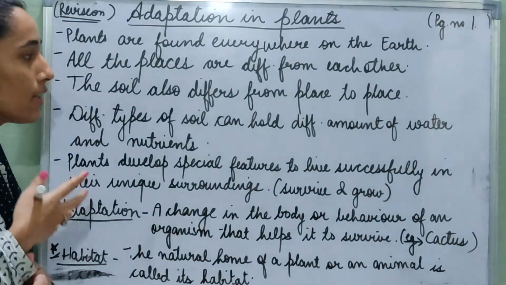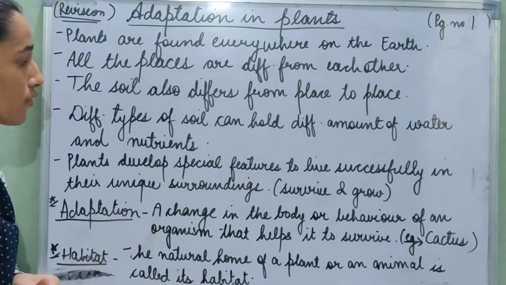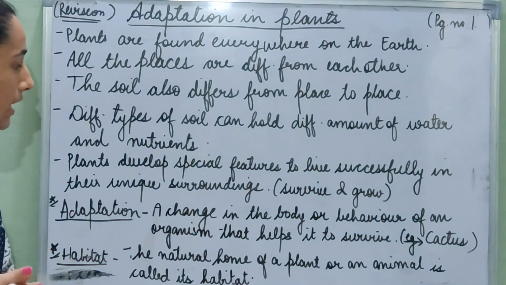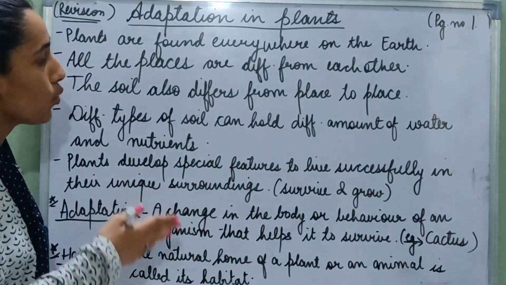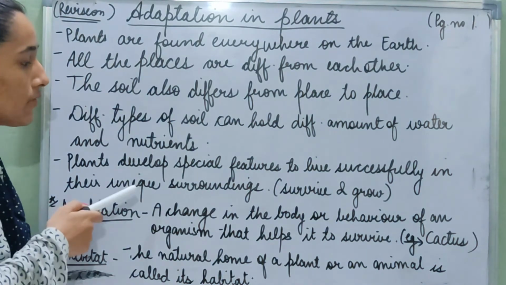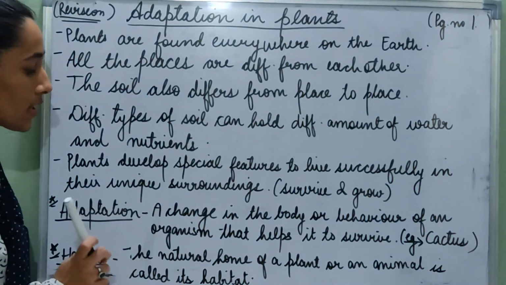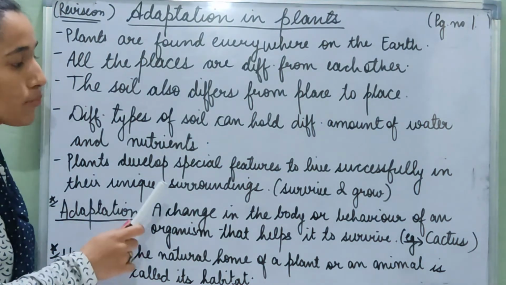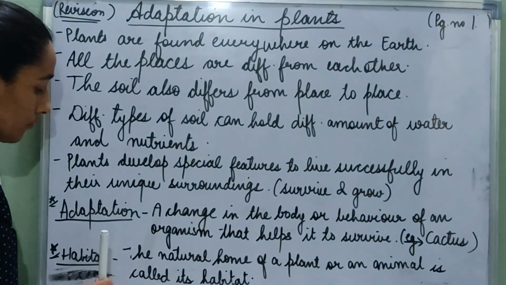It is sometimes sandy, sometimes loamy, sometimes clay. Different types of soils can hold different amounts of water and nutrients. Plants develop special features to live successfully in their unique surroundings, and it helps them to survive and grow.